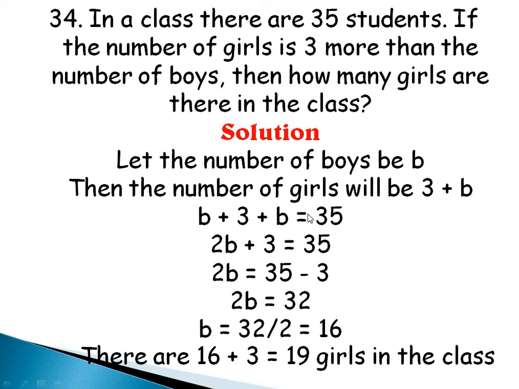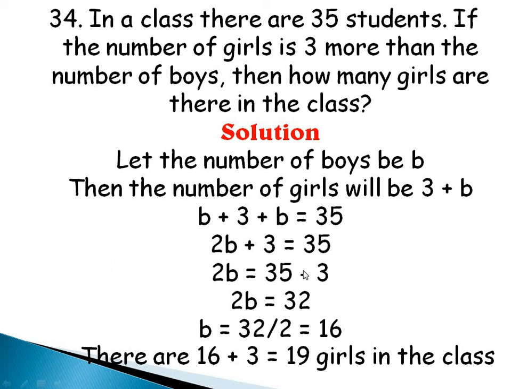Now you know that the total number of students should be the number of boys plus the number of girls. So this is the number of boys, B, plus the number of girls, 3 plus B, is equal to the total number of students, 35. And then I'll collect my like terms. B plus B is 2B plus 3 is equal to 35. Is that taken? Alright, so I'm bringing my plus 3 to this other side. Remember, when a number is crossing the equality sign, it changes sign. Plus 3, when it comes here, it becomes minus 3.